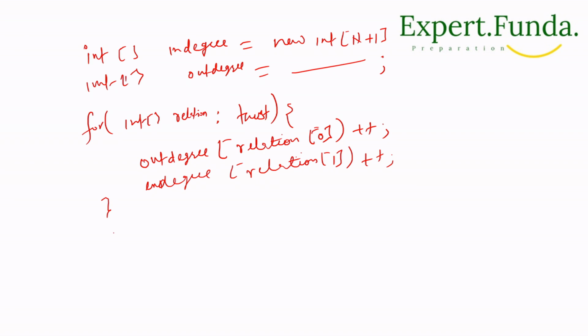If we have done this, each relation has relation at 0 and relation at 1, and we will calculate our in degree and out degree. We will do the plus, right? After this, we can simply loop over the people. These things we have to do in the loop: 1 to n, we have n people, right?